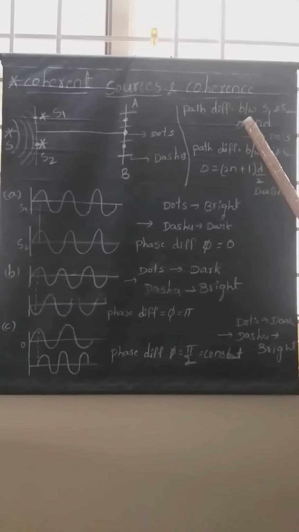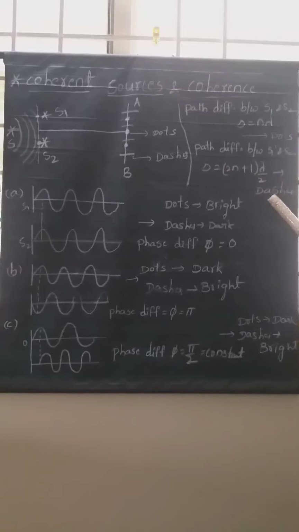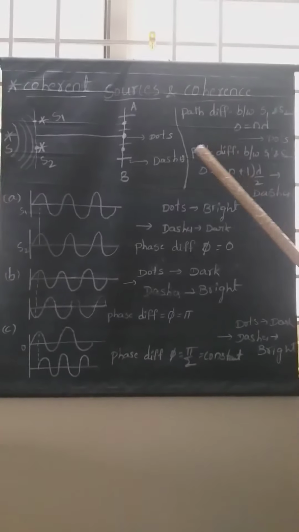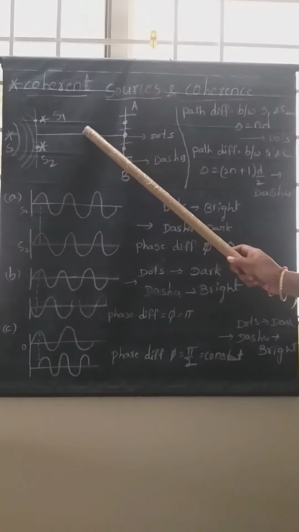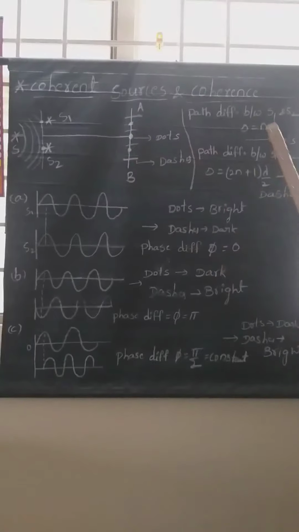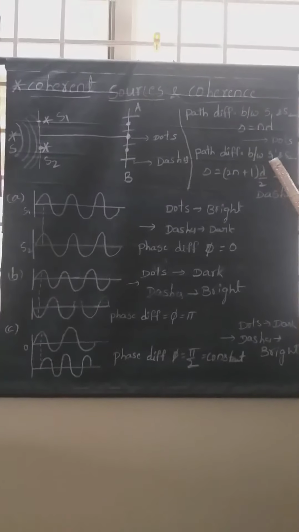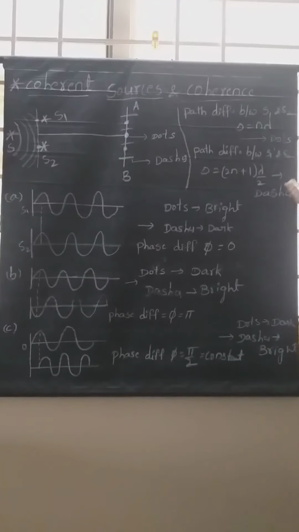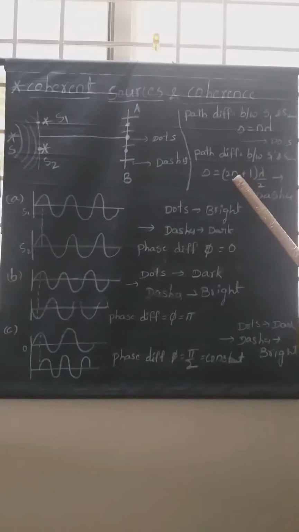Next, coming to the dashes position, which one are we calling dashes? Let us suppose the path difference between the secondary sources S1 and S2 is half integral multiples of lambda, the wavelength of light. Then those places will be represented by dashes. Okay, this is the path difference condition.